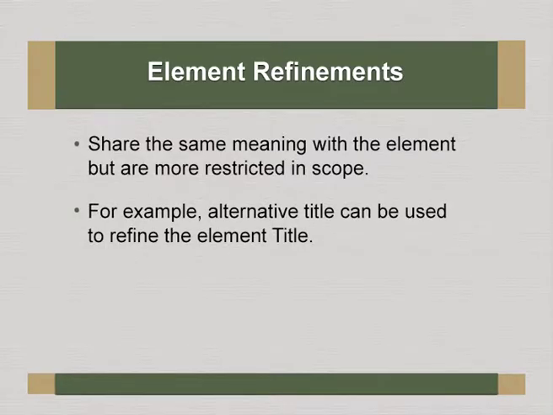In the good old days, we used to call them subfields or sub-elements. So element refinements share the same meaning with the element, but are more restricted in scope, just as in the example of name, whether middle name or last name or first name, they share the same meaning, that is, the name of a person.